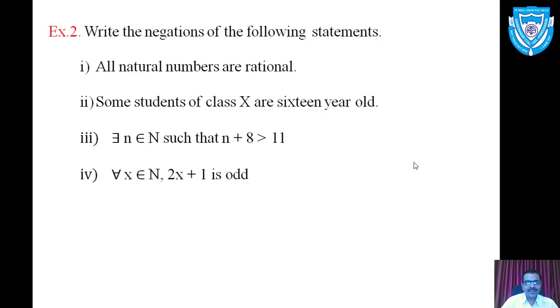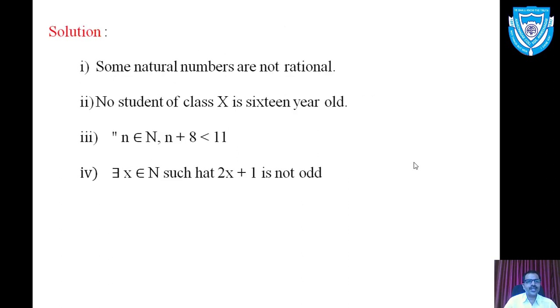So the first quantified statement includes the quantifier all and the simple statement natural numbers are rational. To obtain its negation, replace all by some, and the open sentence natural numbers are rational, take its negation, natural numbers are not rational. So its negation becomes: some natural numbers are not rational.